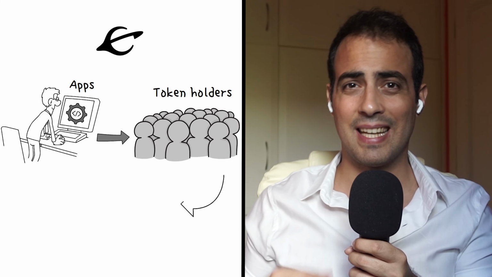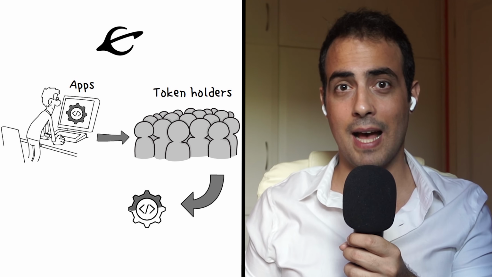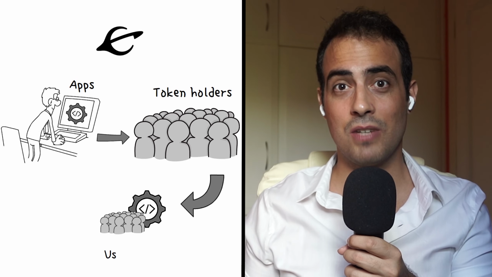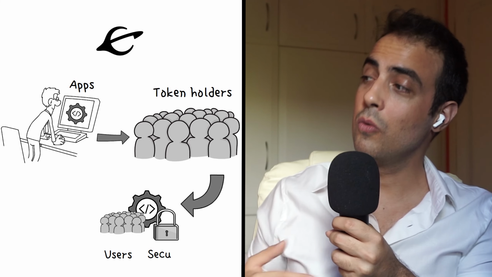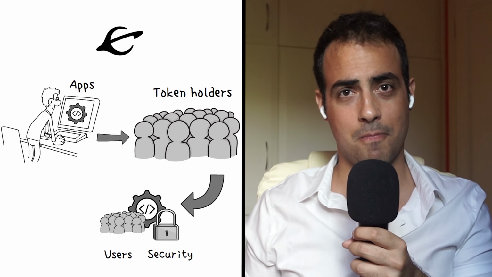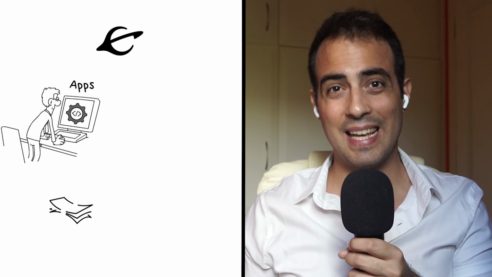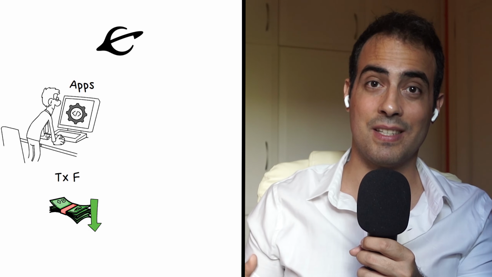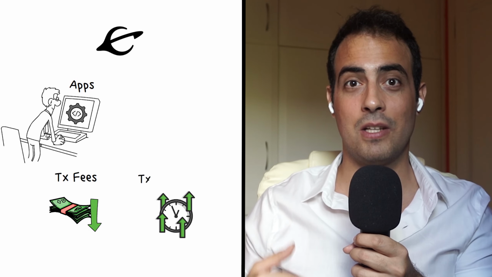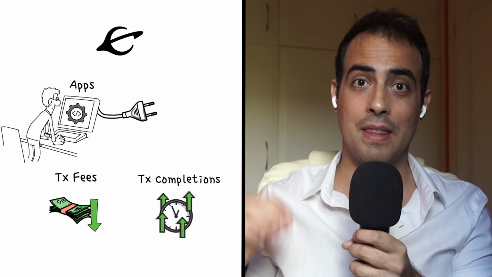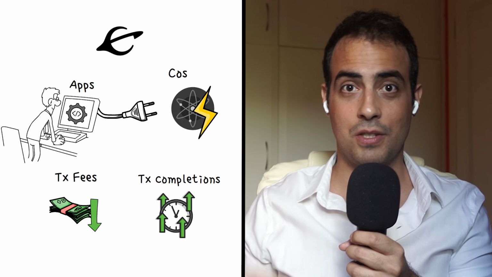These token holders can then also access the utility of the apps, thus increasing the user count and security due to its proof-of-stake consensus mechanism. The benefit for the apps here is that they can keep their transaction fees down and their transaction completion high by accessing the computational power of the Cosmos network.